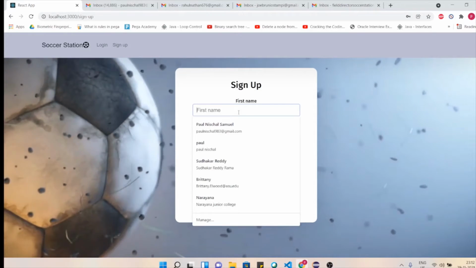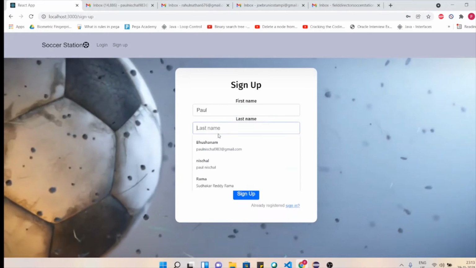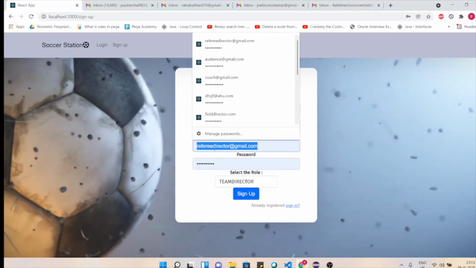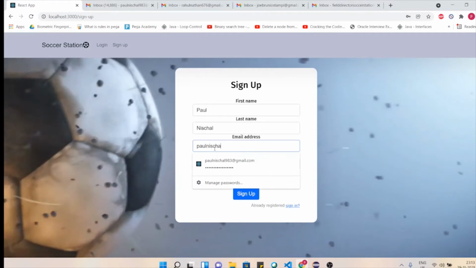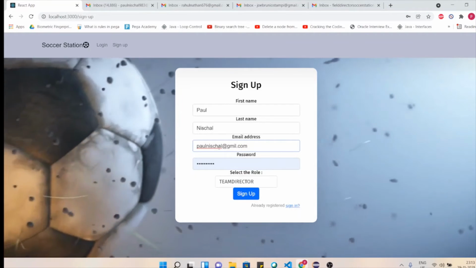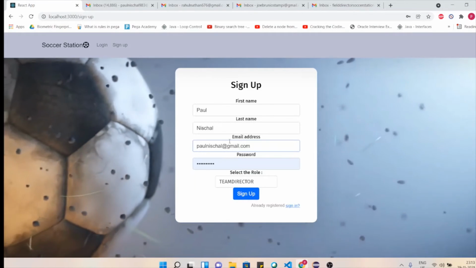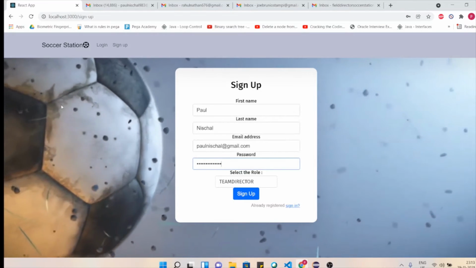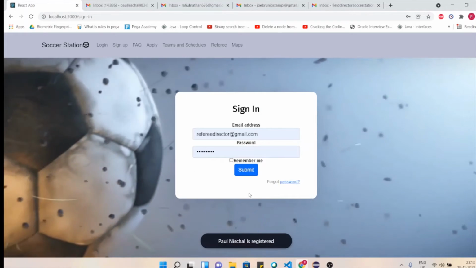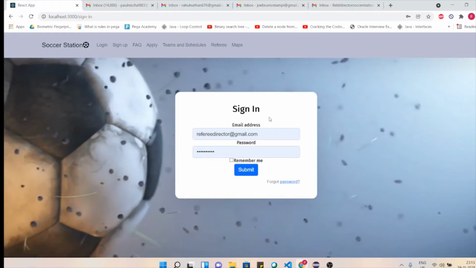So let me sign up a person named Paul, and his last name will be Nischal, and his email address will be paulnischal@gmail.com. And let me give a password and we'll be registering this person as an audience and we'll hit sign up. As you can see, it says Paul Nischal is registered and he is redirected to the sign in page.